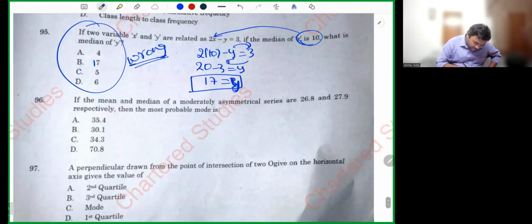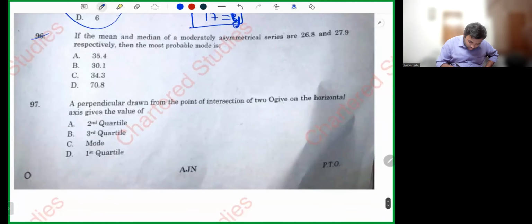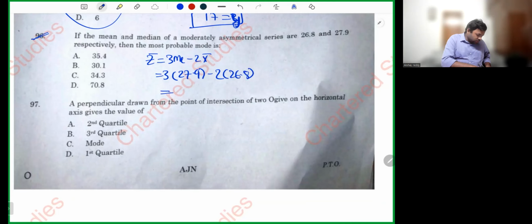Next. Again, even this question is repeated, right? You know, mode is equal to 3 median minus 2 mean. 3 into median 27.9 minus 2 into mean 26.8, which is 30.1.